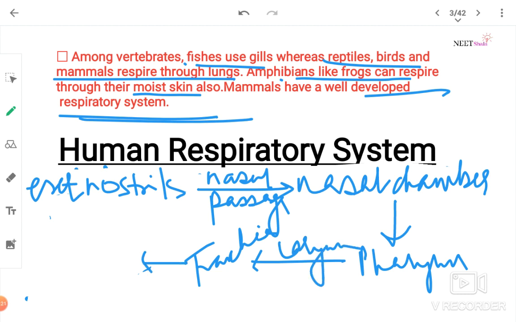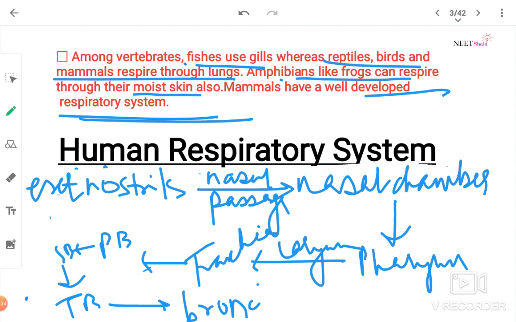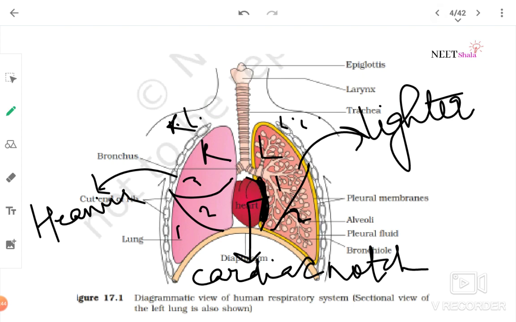From trachea, they will move to primary bronchi, secondary bronchi, tertiary bronchi, bronchioles, and finally to alveoli. This is the pathway according to NCERT.